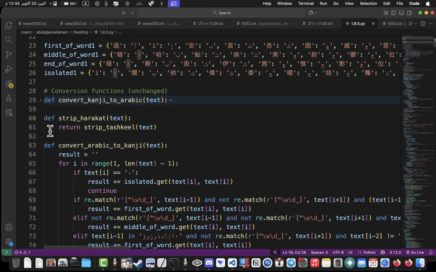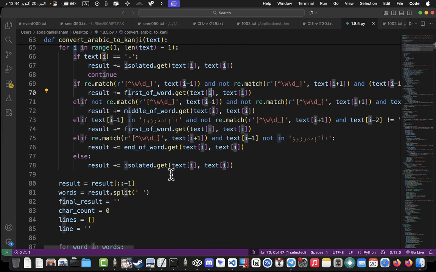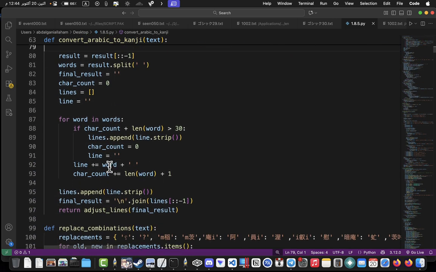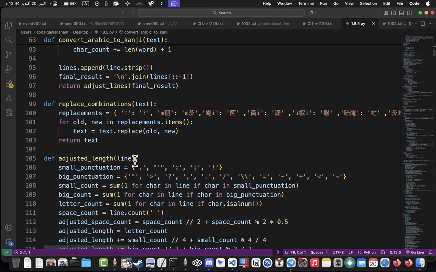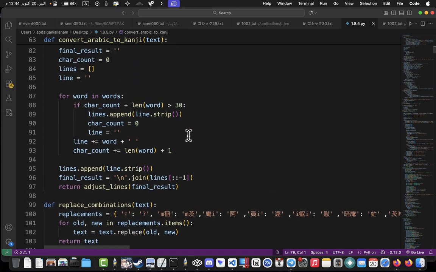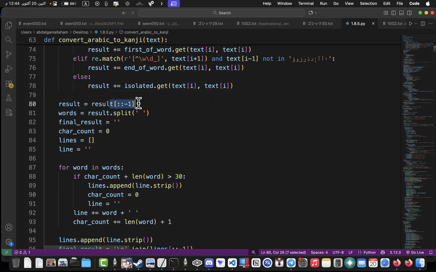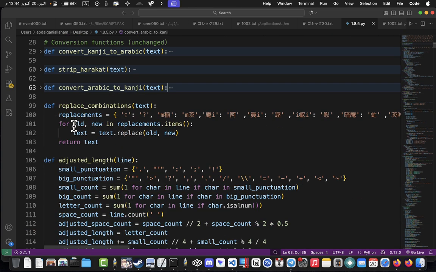We have strip harakat here, you don't need it either, this is only for Arabic. Convert Arabic to kanji: you can see all the Arabic grammar is added to this function. Also it's not needed, and actually it causes problems in other languages, because it reverses the text. Where is the reverse command? Yeah, here you can see the reverse command. Okay, so it's better to remove it too. Replace compilation is the main tool that you need for other languages.